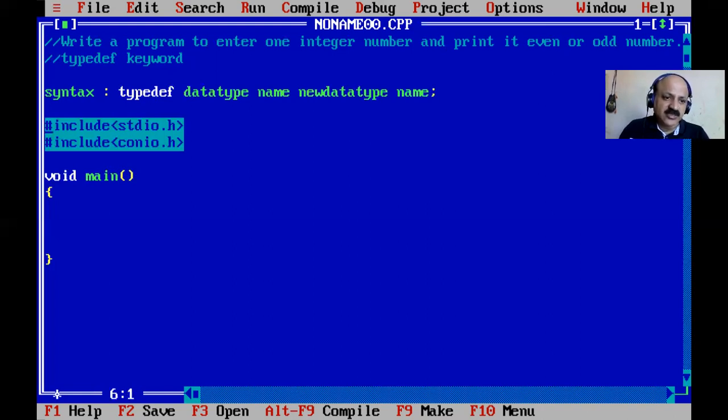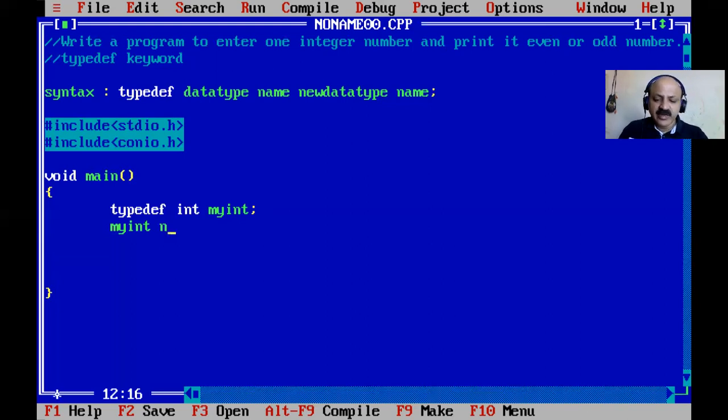Based on this syntax we write typedef int myint. So myint is the new name, it is not any new data type. We are giving a new name to the existing integer, and this program refers to it as myint. You can give any name here, but the rules of variable names apply. Then we can declare myint x and y, minimum or maximum, you can apply it in the program.